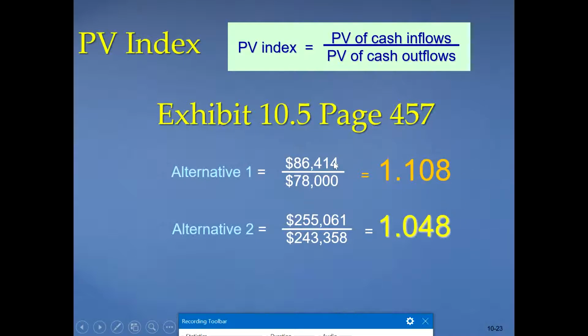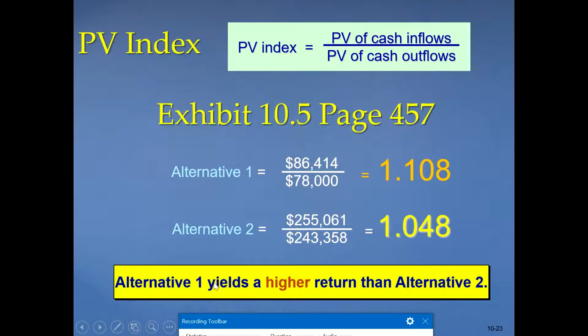The project which has the highest PI or PV index, we must select that project. In this case, alternative 1 should be selected because the PV index of this project is higher. So alternative 1 yields a higher return than alternative 2. This is using the present value index or PV index formula.